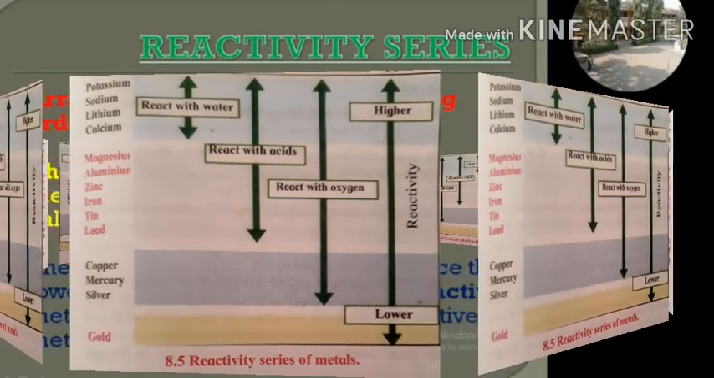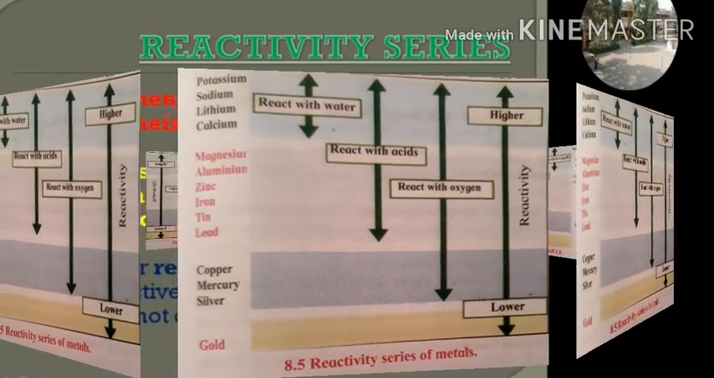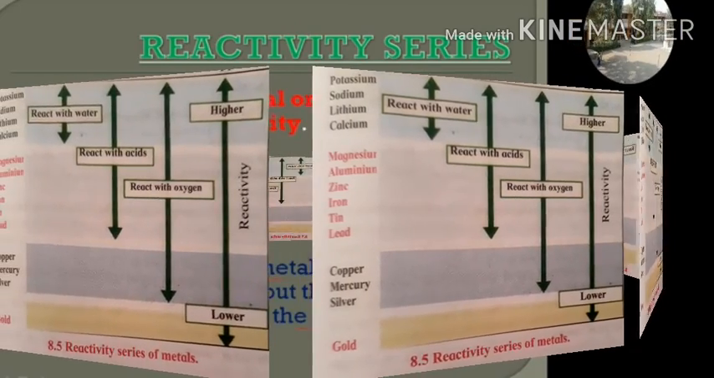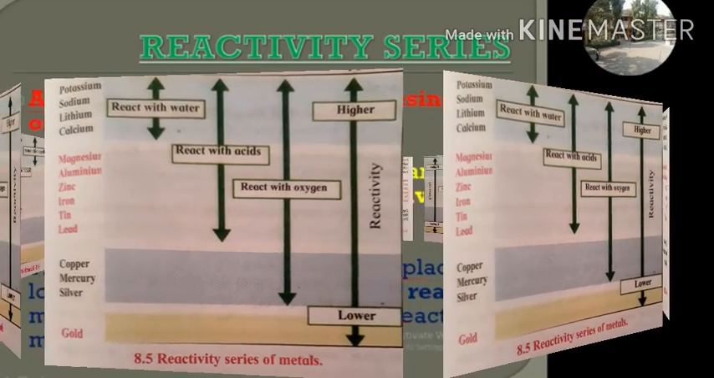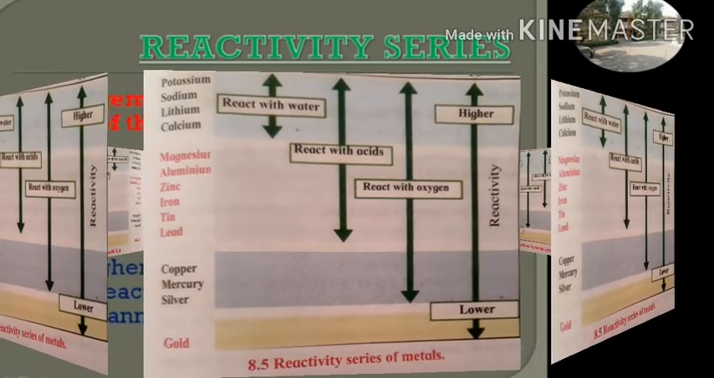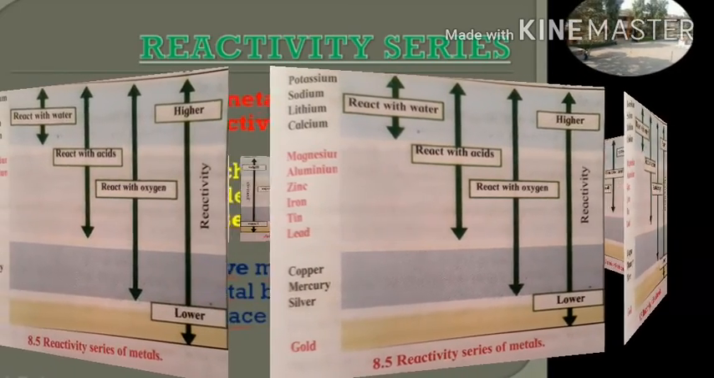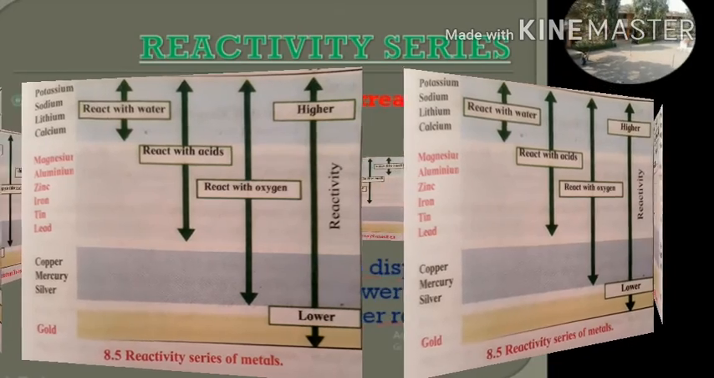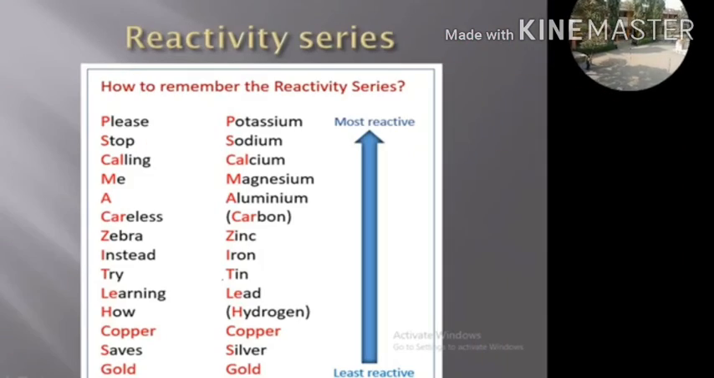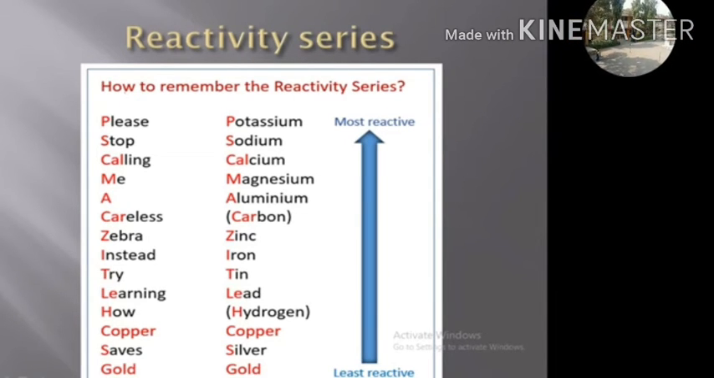In this way, we can arrange all the metals according to their reactivity in the series. This is known as the reactivity series. Now, how can we remember the reactivity series of metals?